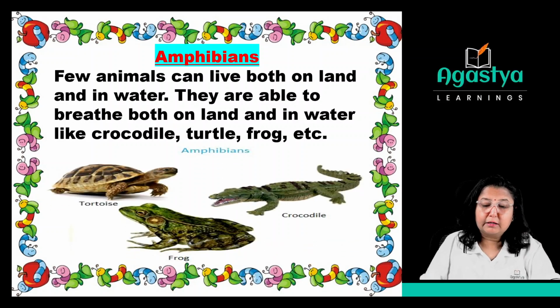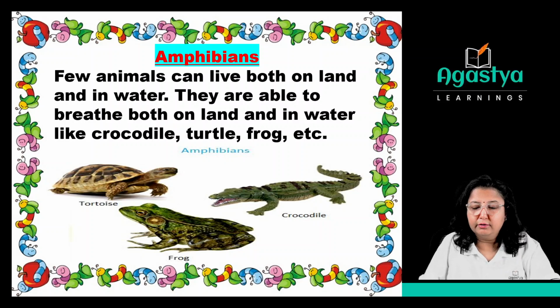So, here are also some examples. Yes, the tortoise, the frog, and the crocodile. These are the common examples of amphibians. They can live on land as well as in water.